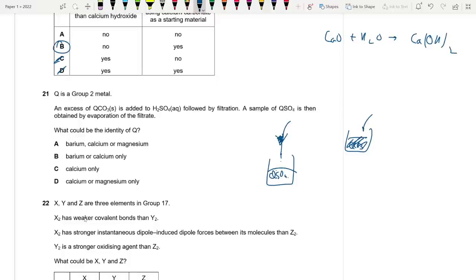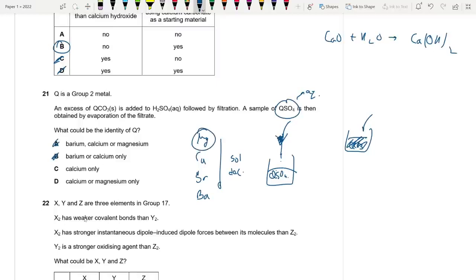Do you understand? So what do we understand? That QSO4 is actually soluble. It's aqueous. It's not a precipitate. As a result, it cannot be barium, because barium sulfate is a precipitate. It's between C and D. For group 2 sulfates, solubility of sulfates actually decreases down the group.